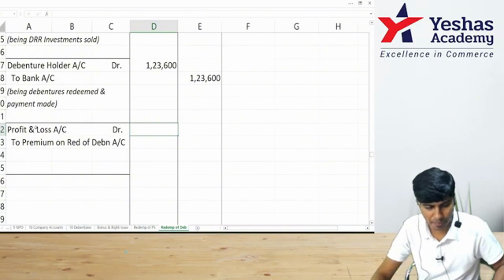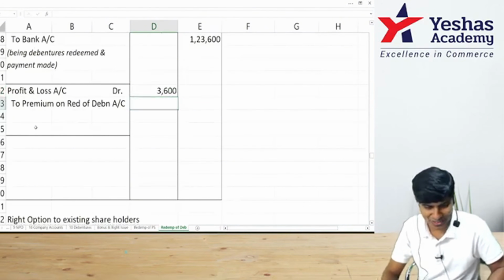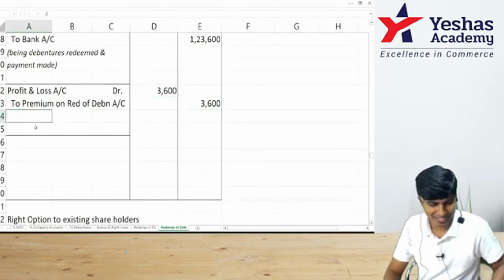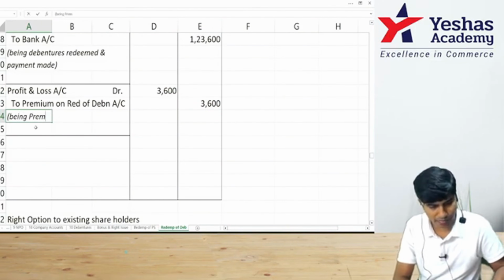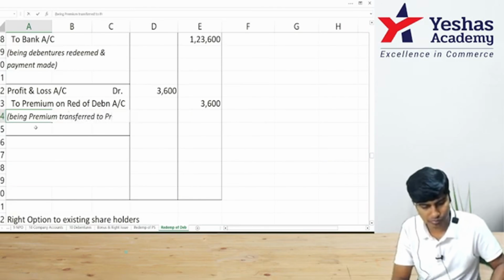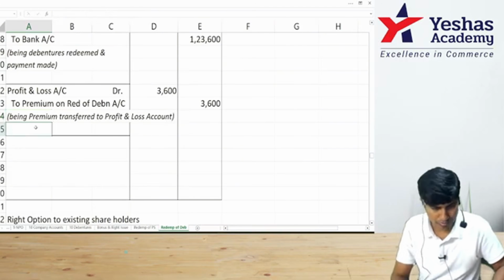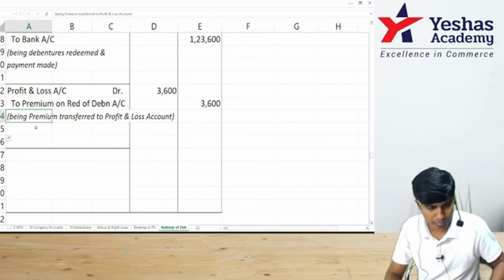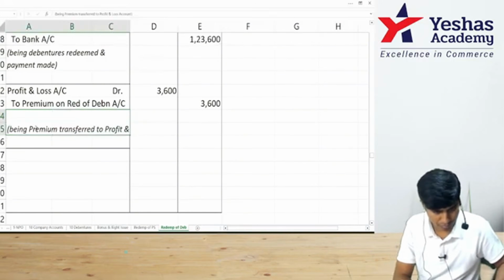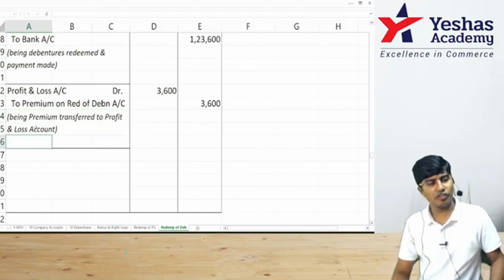How much is that premium? 3,600. So nice of you. Being premium transfer to profit and loss account.